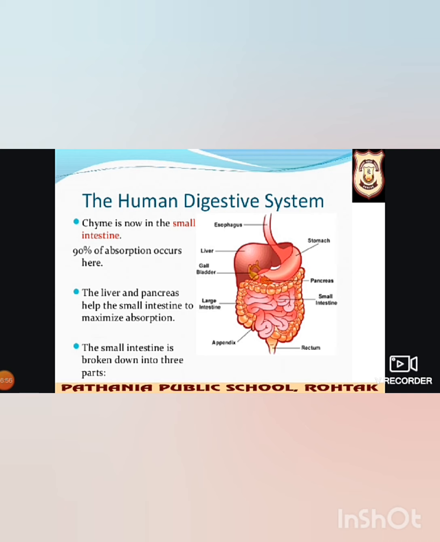The small intestine receives secretions from two glands. We will discuss here the liver and pancreas. The wall of the small intestine also secretes intestinal juices. Here the partially digested food gets mixed with pancreatic juice, bile juice and intestinal juice, and the process of digestion completes in the small intestine. So this is the last part where the digestion will be completed.